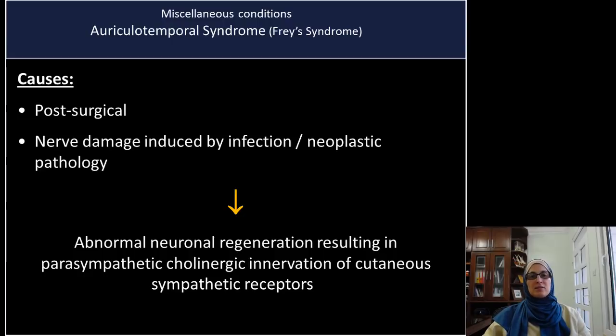The last condition that I'll be talking about is auriculotemporal syndrome or Frey syndrome. This condition is caused by a cut of the auriculotemporal nerve, and usually related to surgical treatment involving the face, involving the parotid area. Sometimes it might be related to damage of the nerve related to chronic infection or neoplastic pathology.